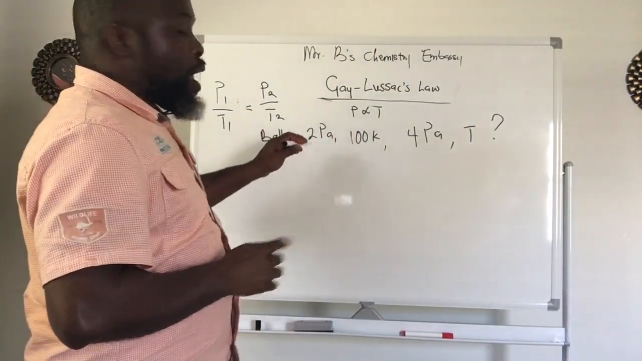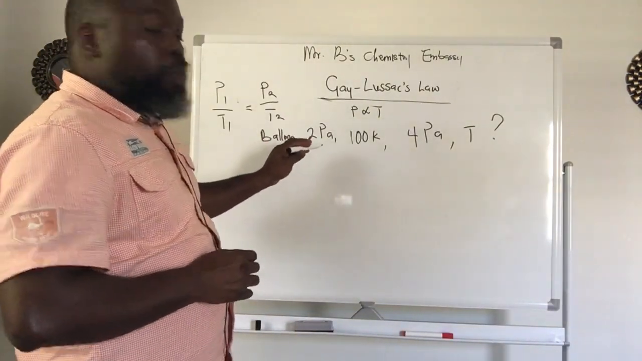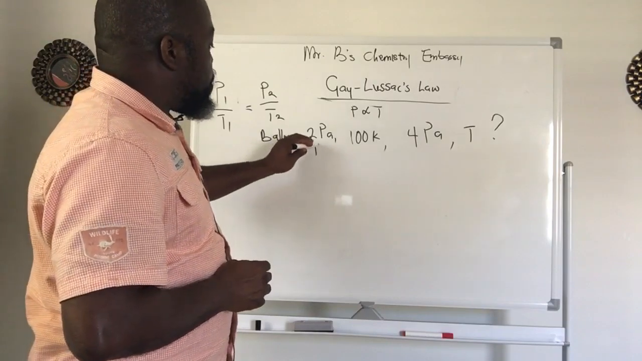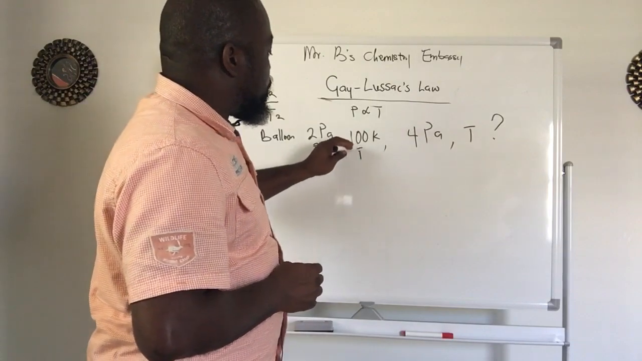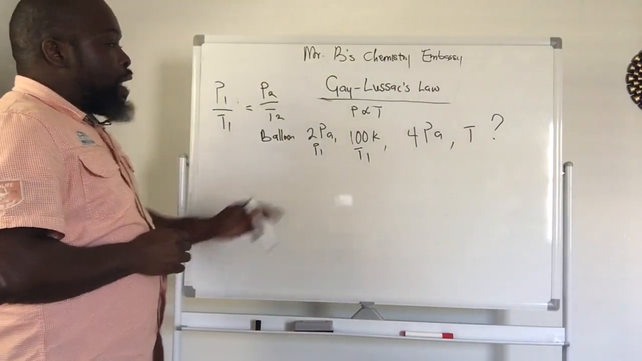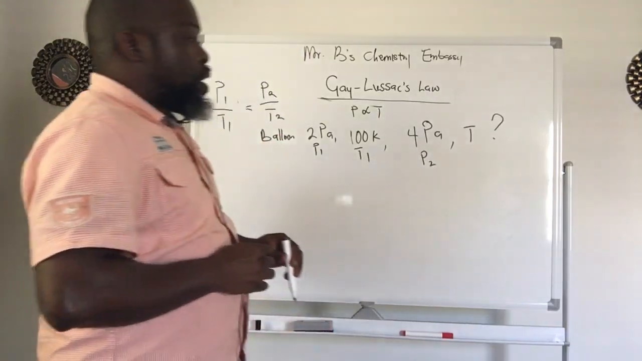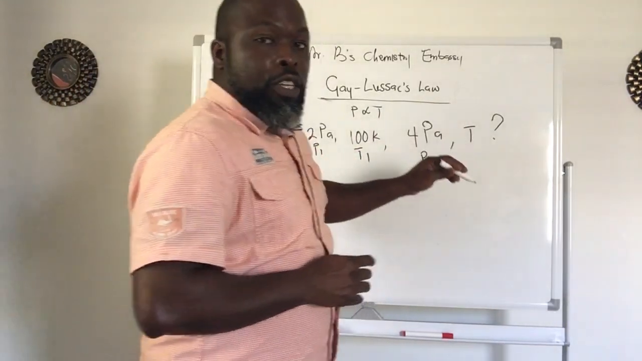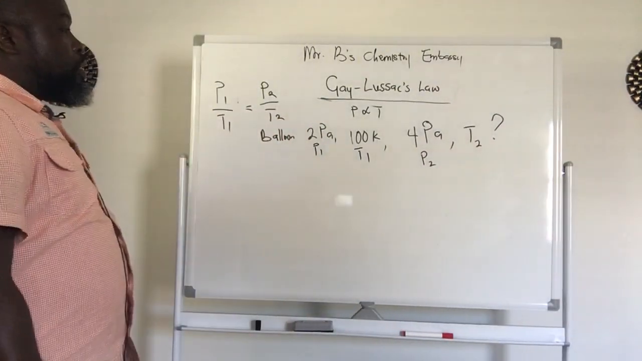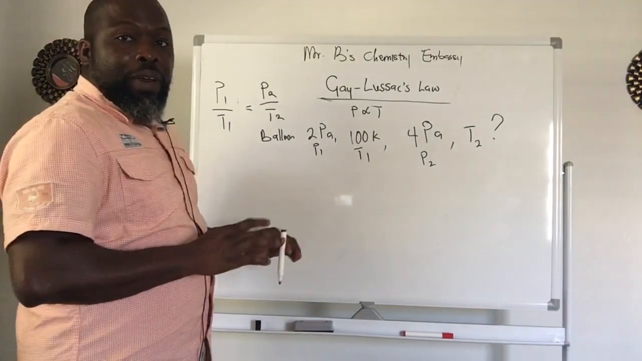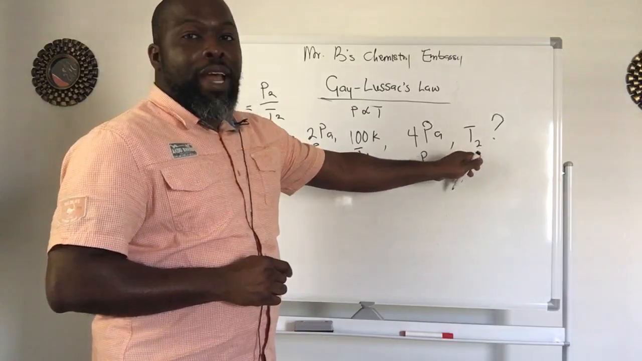So our 2 Pascal is going to be our P1. Are you following me? Then your 100 K is going to be your T1. Then your 4 Pascal is going to be your pressure 2. Then the new temperature we are asked to find is going to be my T2. So we have everything that we need to calculate this. So we have our P1, T1, P2, then we are asked to find our T2.